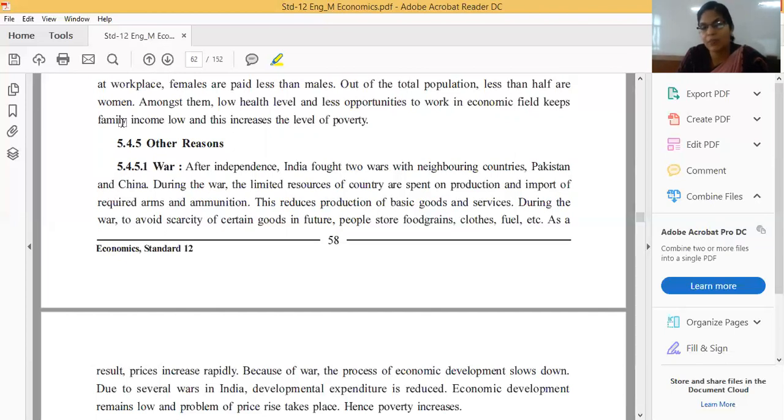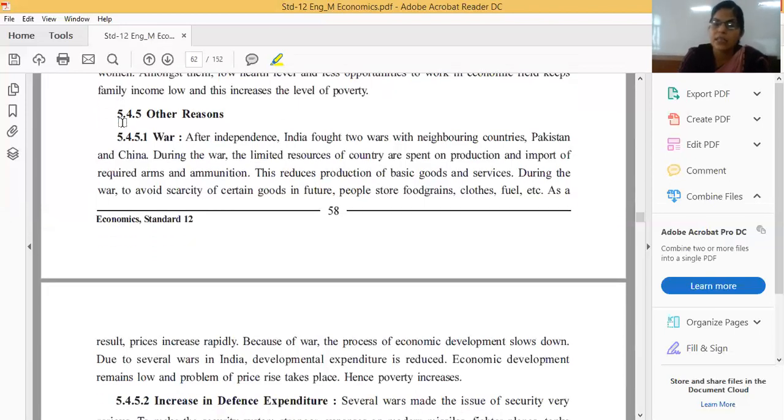And for that also we are spending a higher amount of money, which can be used for food grains, which can be used for all types of fuel, and all this is very important for human beings. But if our neighbor country attacks us, then what will we do? So defense is also very important, and for that purpose our country is spending a large amount of money on defense. Okay. So because of war, the process of economic development is slowed down.